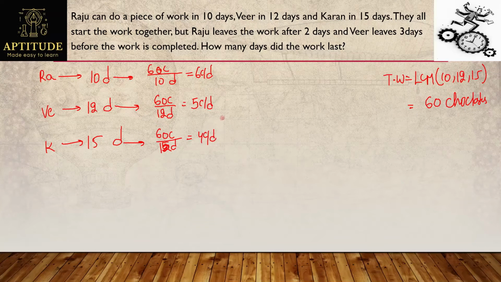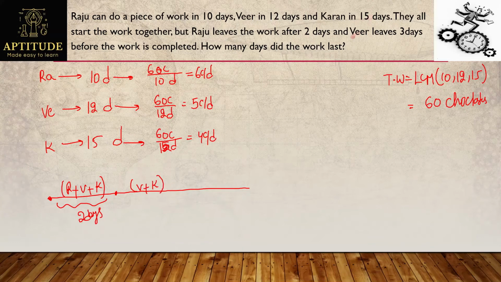So we got the individual efficiencies, and before going to solve this, let's see what the data is and try to represent this on a timeline. See this, what is given? They all started work together. All started work together means Raju, Veer and Karan, all of them are working together. But Raju leaves work after 2 days. So 2 days after starting, Raju left, which means they worked together only for 2 days. And after that Raju left, so who will be working now? Veer and Karan only will be working.